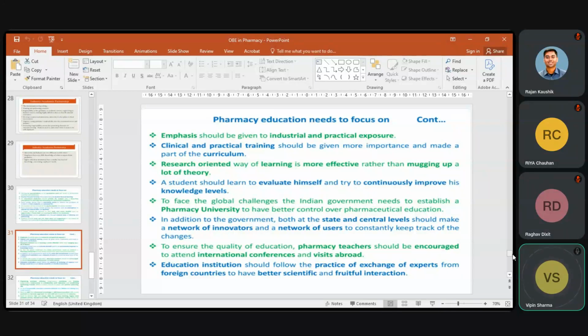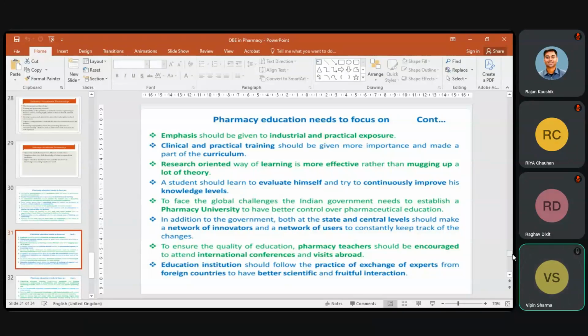In addition to the government, both the state and central level should make a network of innovators and a network of users. For that, incubator centers are working in different organizations, and under the MSME scheme we can get different assistance from the government. We can develop our ideas into new products.